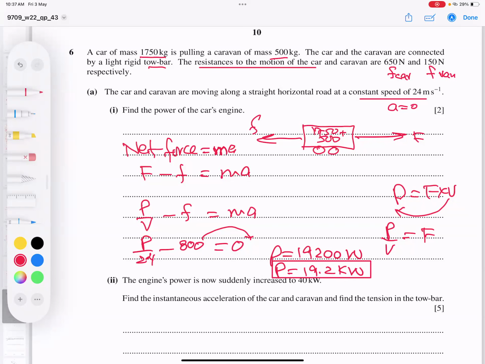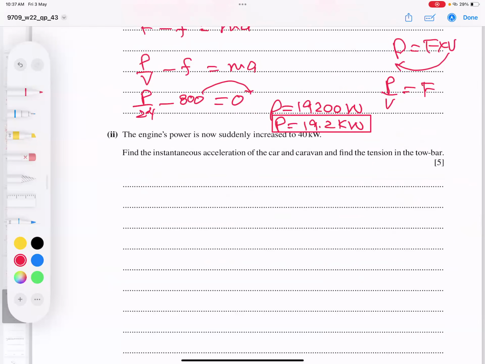And let's go for the next part. Next part, students, what is he asking here? The engine power is now suddenly increased to 40 kilowatt, which means 3 more zeros in watt. Instantaneously the acceleration of the car and caravan, find the tension in the tow bar. Whenever he asks you tension and acceleration especially, then we have to deal with them separately. So let's try to answer that. This diagram is very important to make.